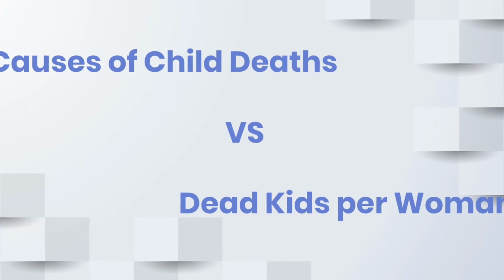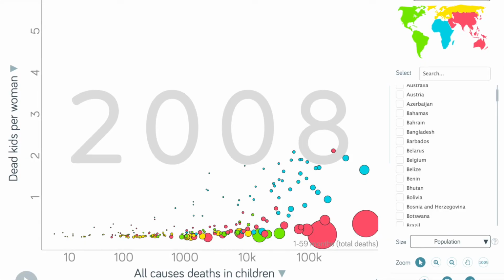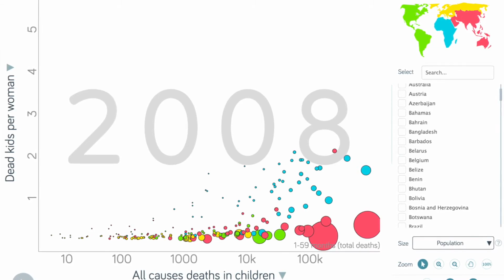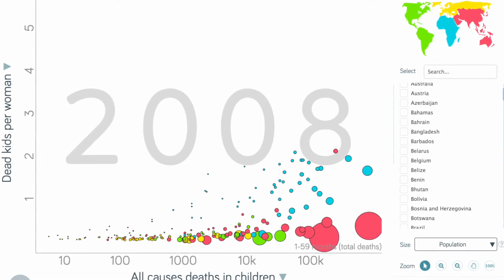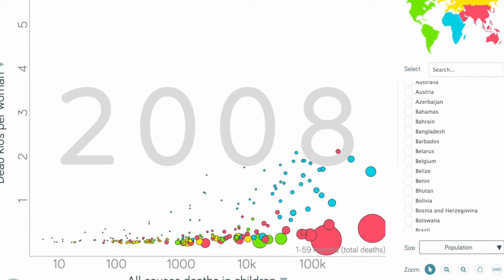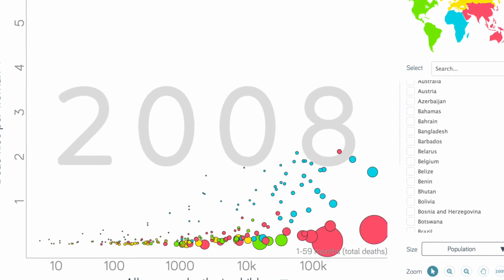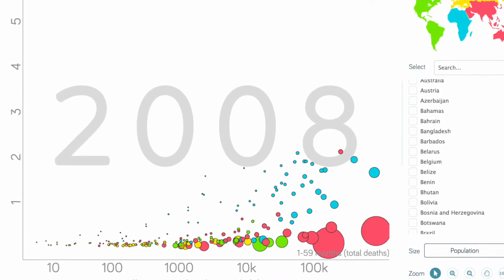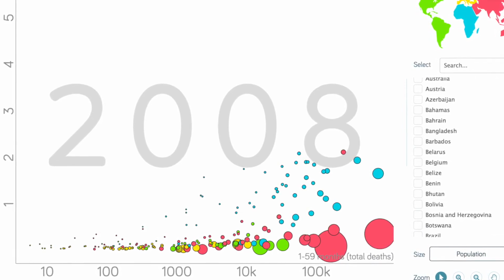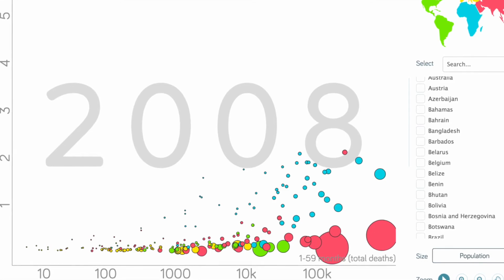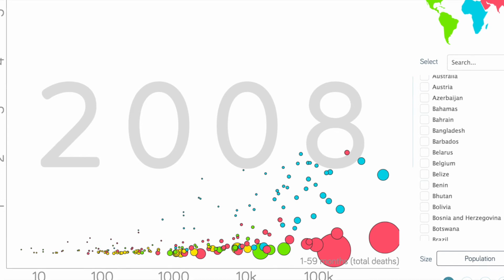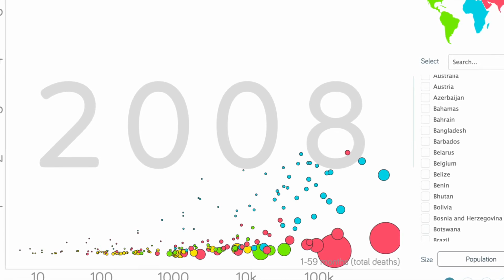This bubble graph shows the correlation between the dead kids per woman and all causes of deaths in children from 1 to 59 months. These causes include diarrheal deaths, HIV deaths, injury deaths, malaria deaths, measles deaths, and some others. This graph shows a linear correlation between the two variables, shown in the horizontal line. As shown in the graph, the bigger the bubble, the larger the population in that country. As you can see, countries with a higher population have a significant number of more causes of death in children than countries with a lower population.